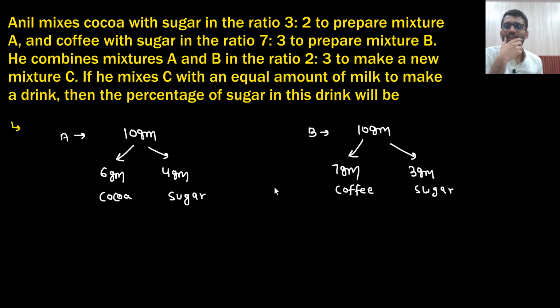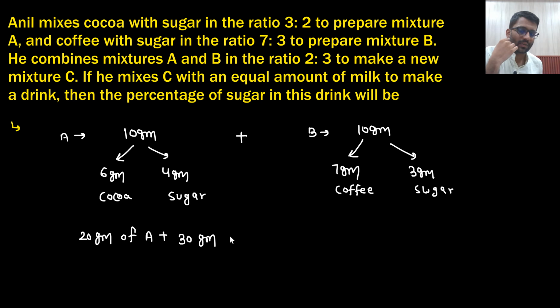Now what is he doing? Now he combines A and B in the ratio 2:3. That means if he takes 20 gram of A, then he would take 30 gram of B. Say yes or no? So 20 gram of A plus 30 gram of B, because 2:3. So 20 gram of A, that means 12 gram of cocoa.